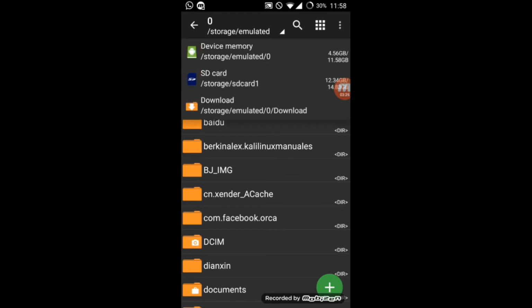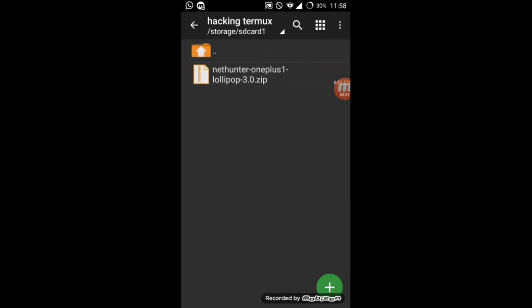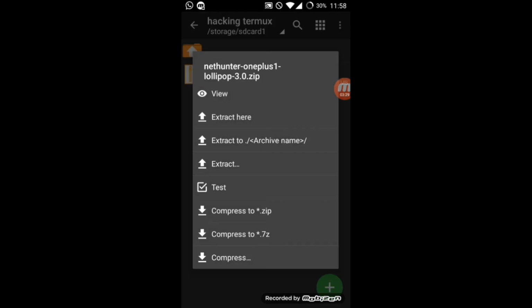Now go to SD card. There we have kept it. Now extract it here.